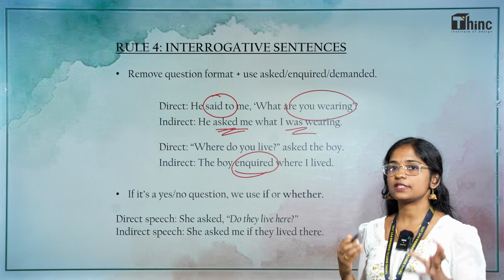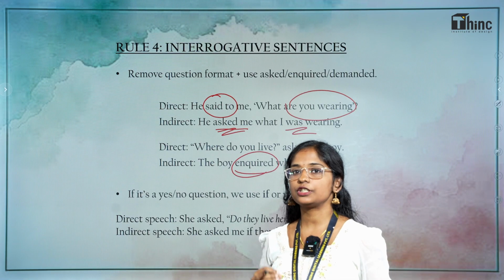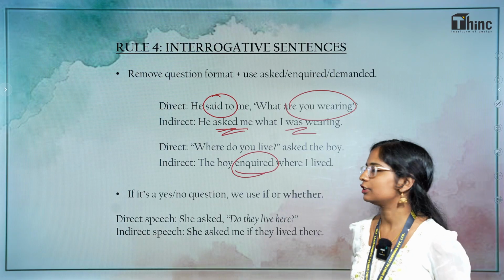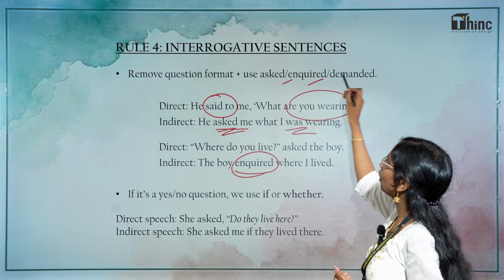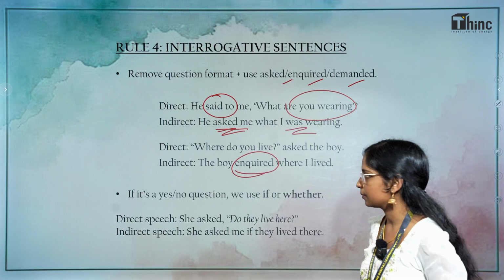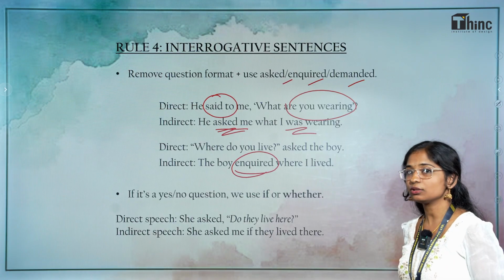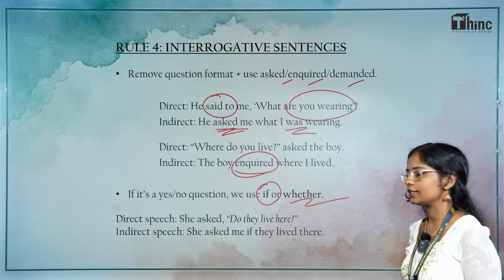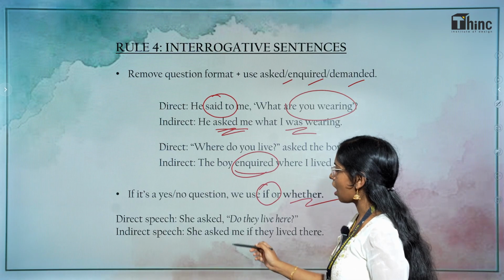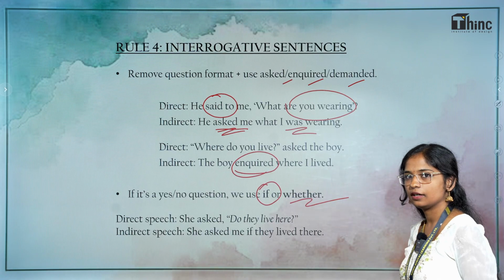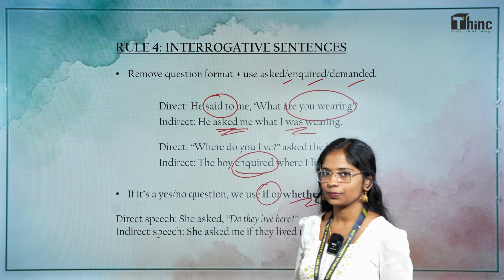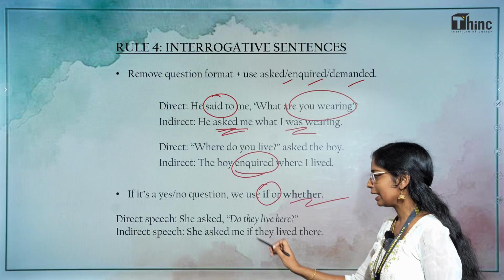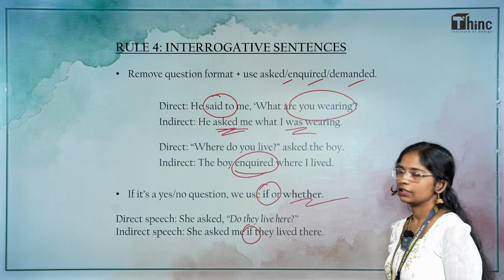So, if we have questions and you have to convert it into indirect speech or reported speech, you have to use words like asked, enquired and demanded. Then, if it's a yes or no question, you have to use if or whether. Example, she asked, do they live here? What is the answer? It's a yes or no. In this case, she asked me if they lived there.